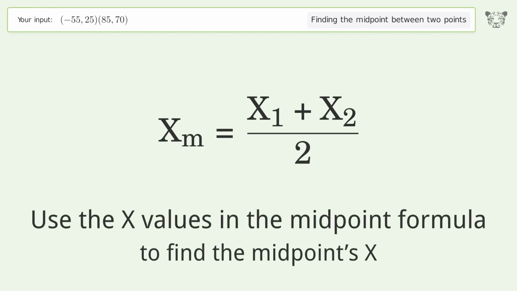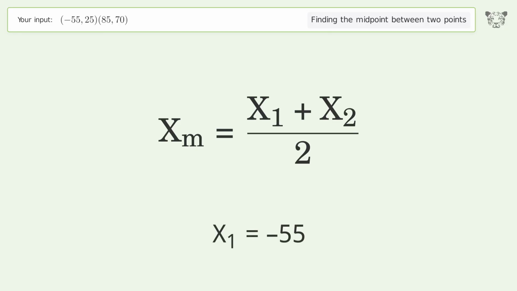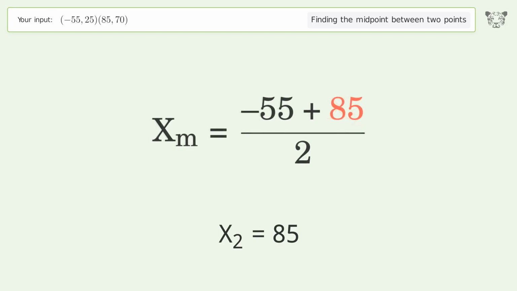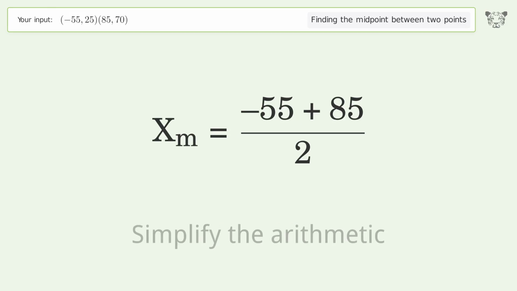Use the x values in the midpoint formula to find the midpoint's x. x1 equals negative 55. x2 equals 85. Simplify the arithmetic.